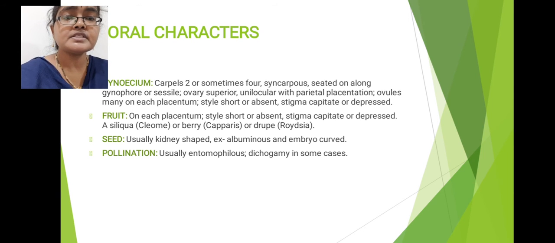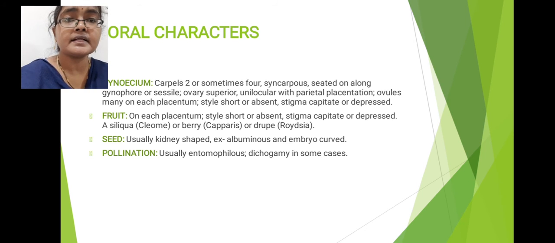In Cleome species, a siliqua type of fruit is formed. In Capparidaceae species, a berry type of fruit is formed. And in Roidsia species, a drupe type of fruit is identified. So, different types of fruits are found in Capparidaceae family members.